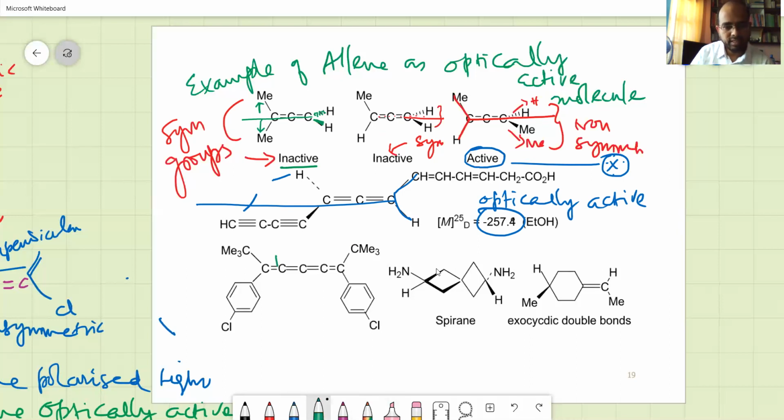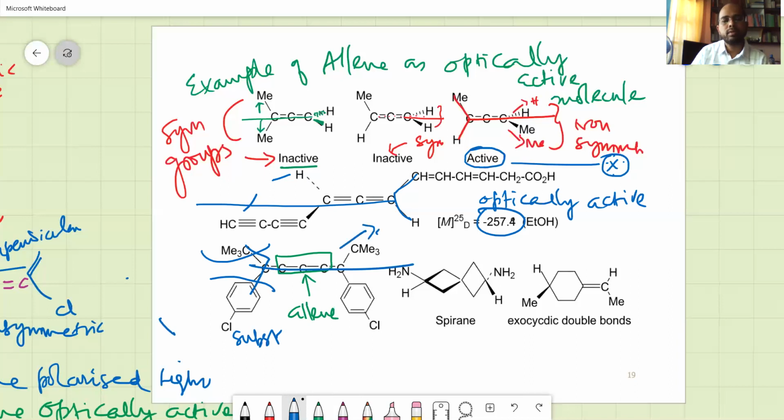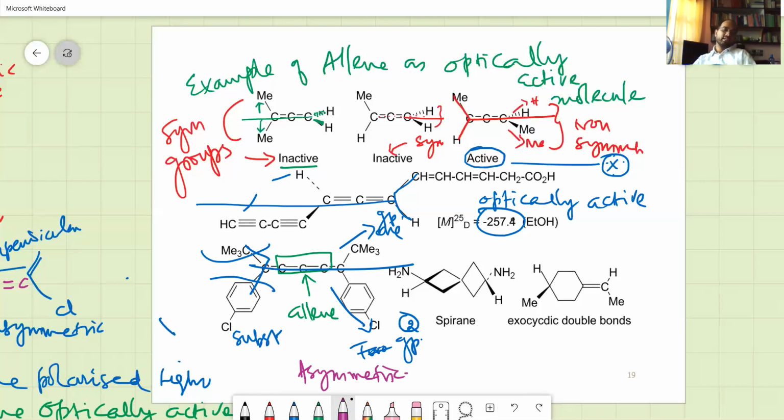Another example is this is allene. And this is one substituent. This is another substituent. These two cut through this. Here you have one group. Here you have two groups. Group 2 and this is group 1. Therefore, this is asymmetric. So this is up to this allene. So we have seen biphenyl and we have seen allene. And then finally we have got this spirane. Spirane is a tetracyclic compound.